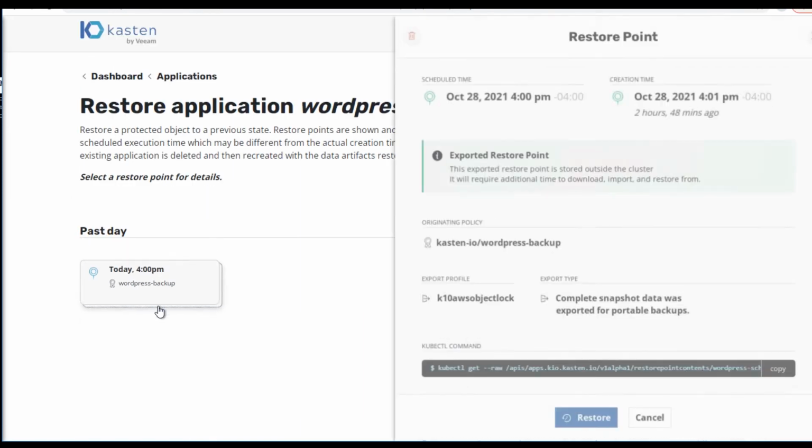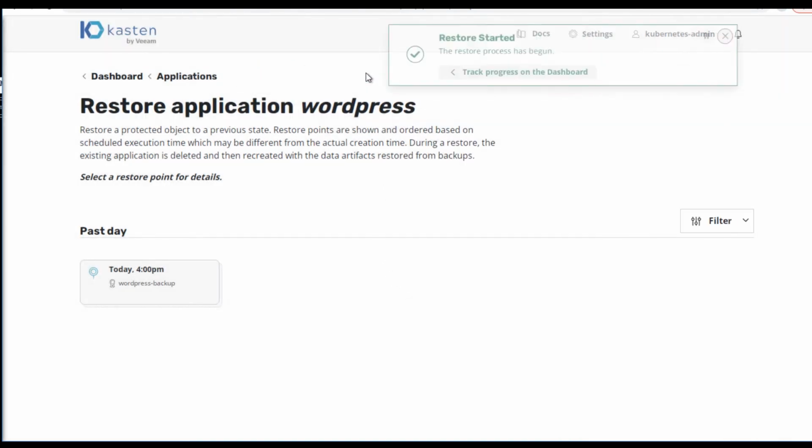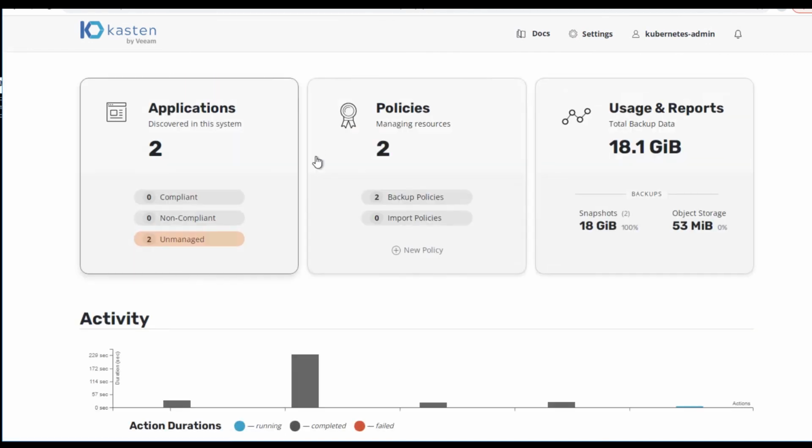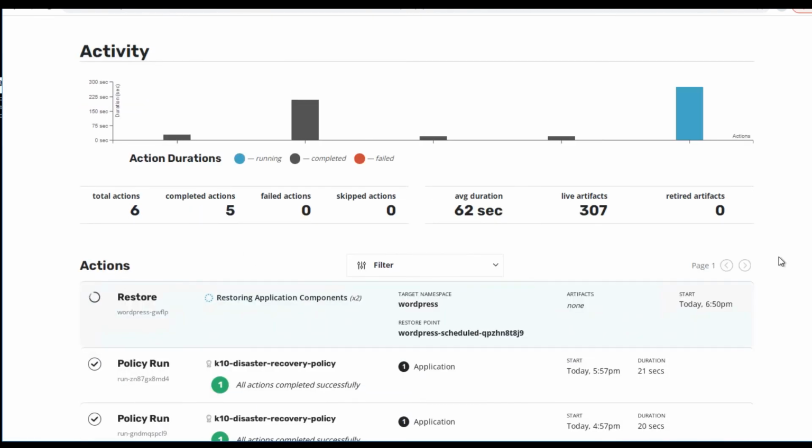Let's select our recovery point and click Restore. This will restore the application back to its original location. We can watch the restore in progress from the K10 dashboard.